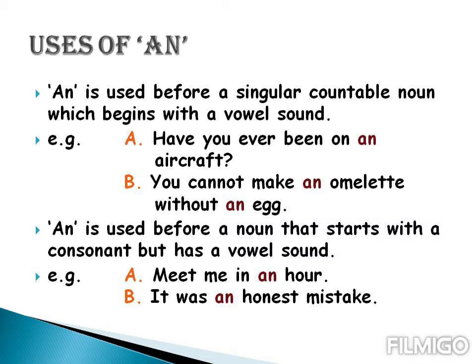Next, it was an honest mistake. Honest, spelling is H-O-N-E-S-T and the first letter is H. It's a consonant, but we are using an just because it has a vowel sound, honest, O.